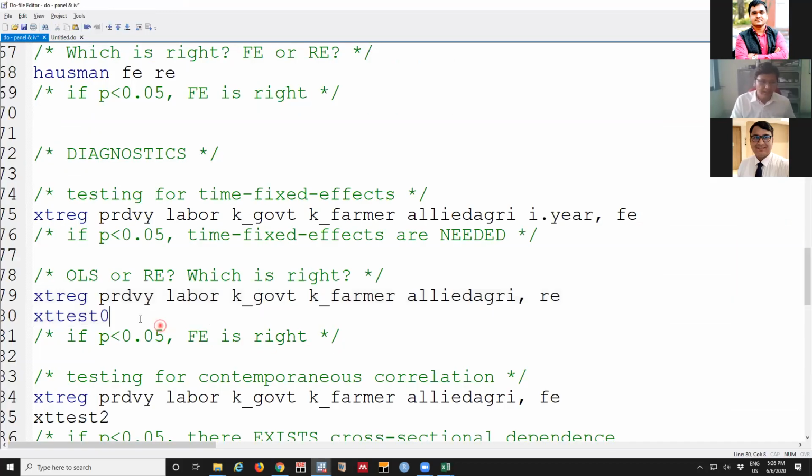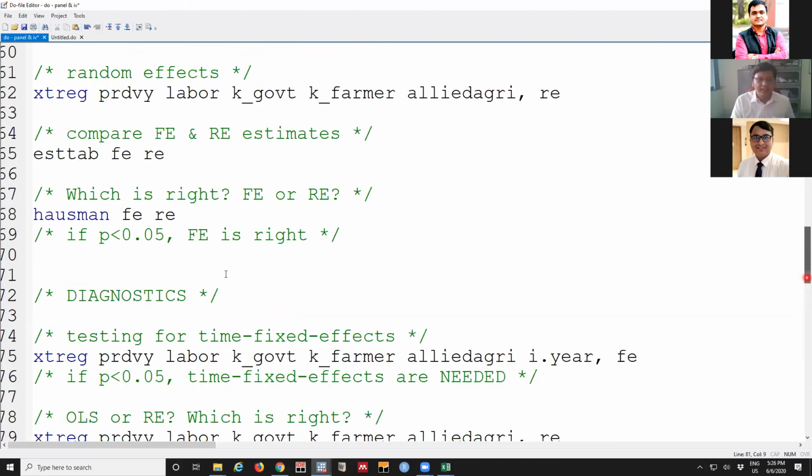We can see here, when we compare OLS or random, if this is the question, then this is OLS. Okay, this is random effect. When we are going for OLS versus random effect, the result is random effect is doing good. Earlier, when we were going for whether fixed effect or random effect is good, it is showing fixed effect. So at last, the favor is in terms of fixed effect.